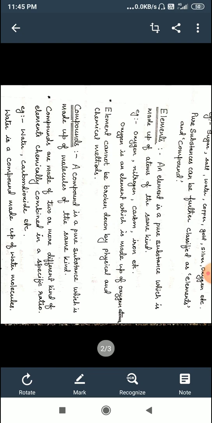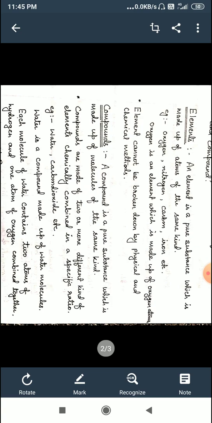Now what is compound? A compound is a pure substance which is made up of molecules of the same kind. So children, what is the difference between element and compound? Element is a pure substance which is made up of atoms of the same kind. And compound is a pure substance which is made up of molecules of the same kind. Now, compounds are made of two or more different kinds of elements chemically combined in a specific ratio.